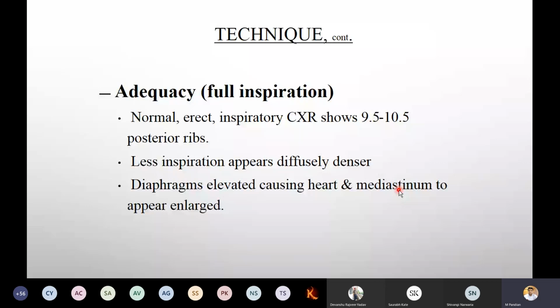Less inspiration appears diffusely denser, with diaphragms elevated, causing the heart and mid-sternum to appear enlarged. This is the categorization of whether the X-ray films are adequately obtained or not.